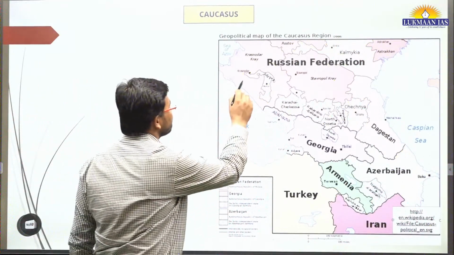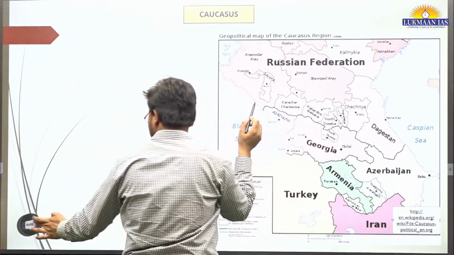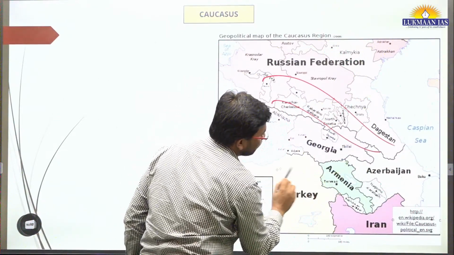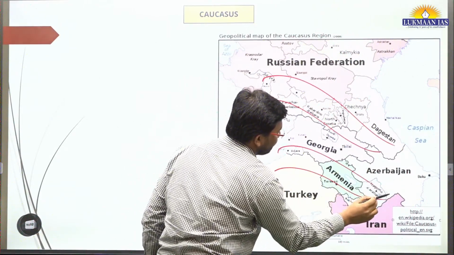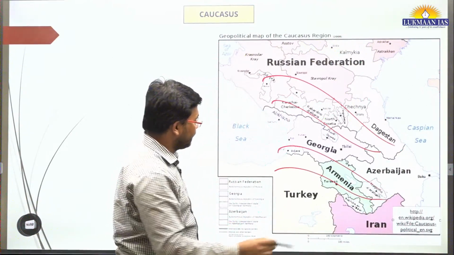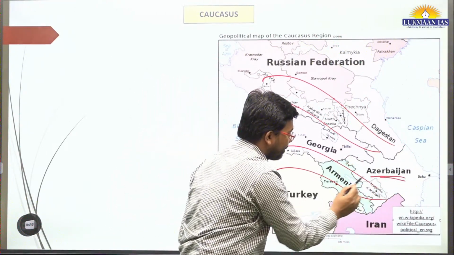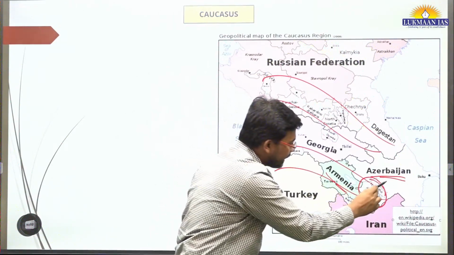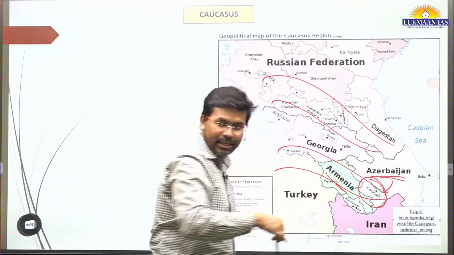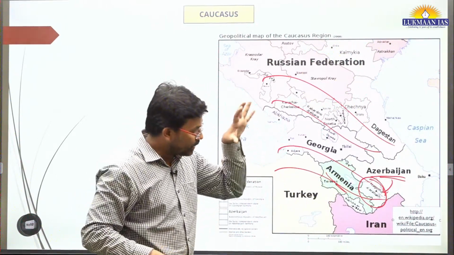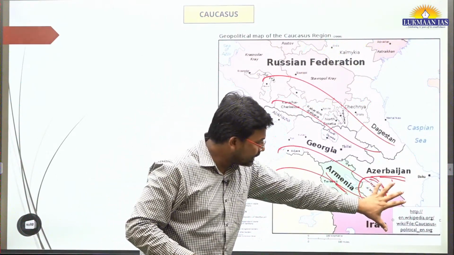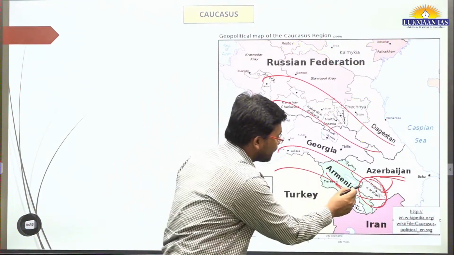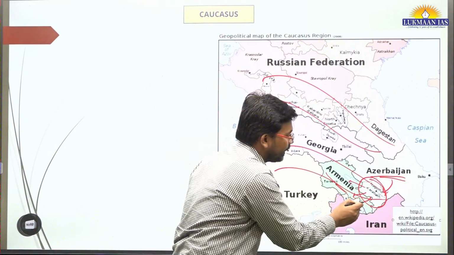Somewhere here we have the greater Caucasus and we have the lesser Caucasus over here. This is Azerbaijan and this is Armenia, and this is the region of conflict. Recently Azerbaijan has sent its forces from here. They have taken control of the territory, and all the separatist people have been forced to flee, so they have now come to Armenia.